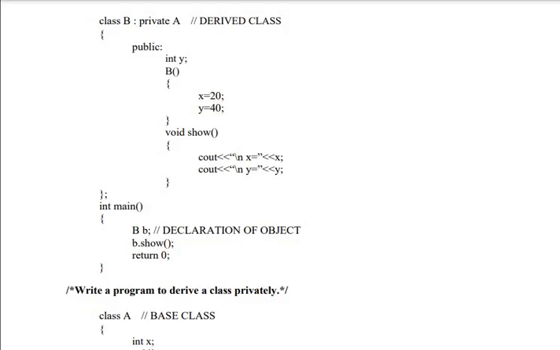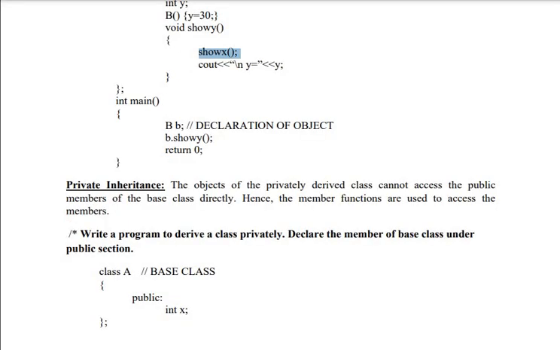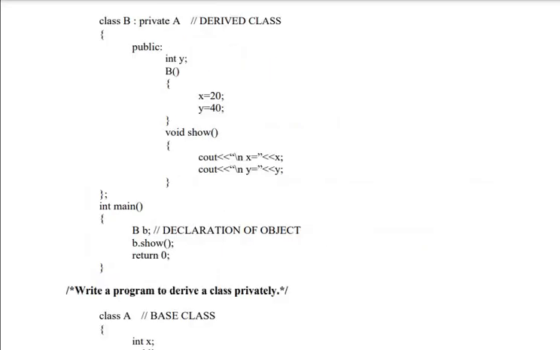So what is X? X is of class A, which is public. As it is a private derivation, I used X in the constructor of class B. So I can't use it in the constructor of class A.